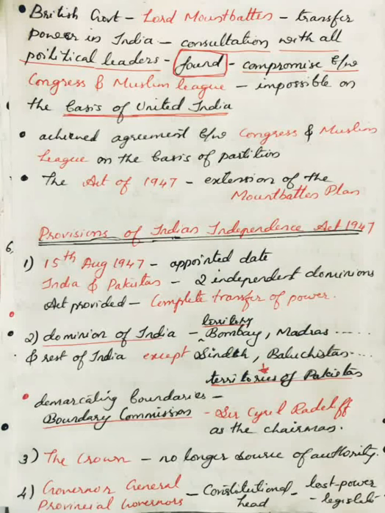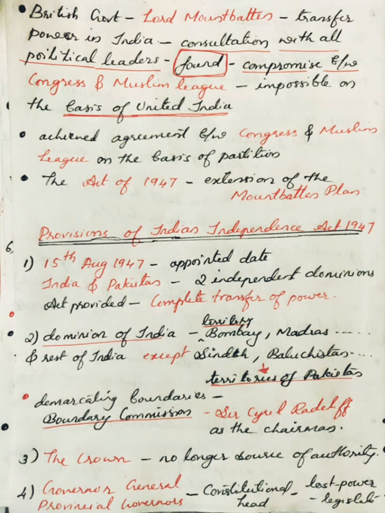Provisions of the Indian Independence Act 1947. Number 1. The Act provided that on 15th August 1947, known as the appointed date, two independent dominions, India and Pakistan, would be set up, and the Act provided for complete transfer of power.